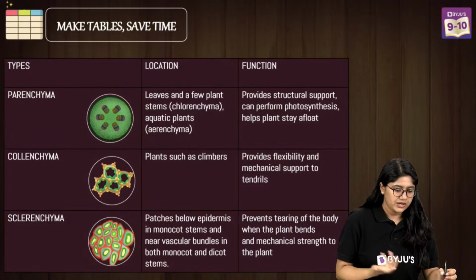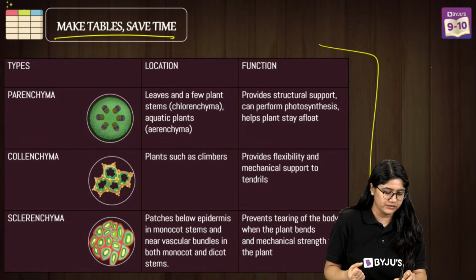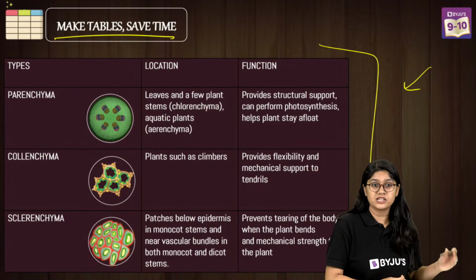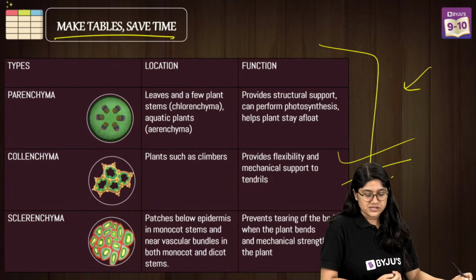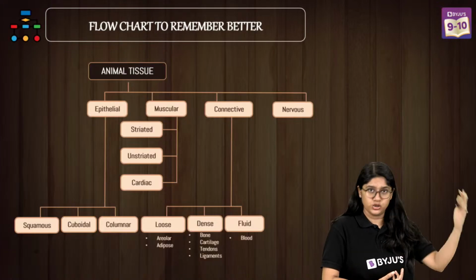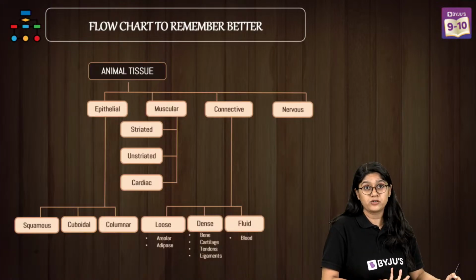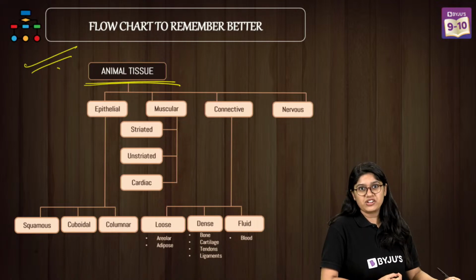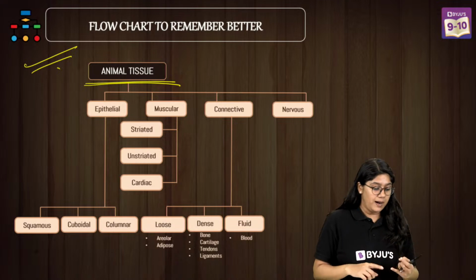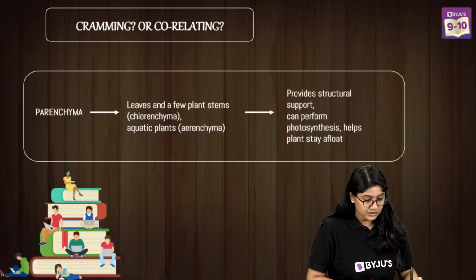Let's quickly look. हमें पता है कि हमें table बनाने चाहिए to study this particular chapter, tissue, right? We're making the tables. Now you can take a screenshot. This is nothing very new, but I'm sure you're aware of it. Flow charts will definitely help us to remember the different things that we have. So make tables, have flow charts, right?